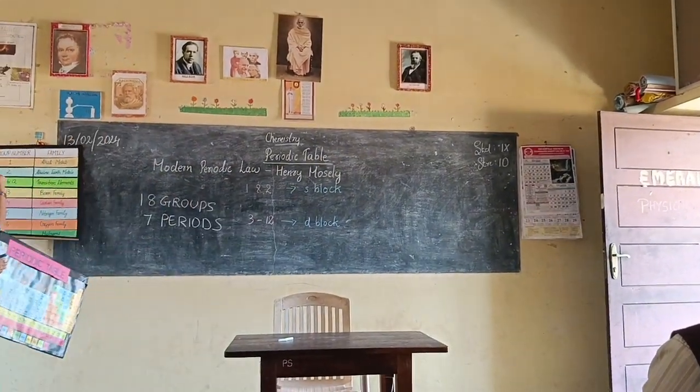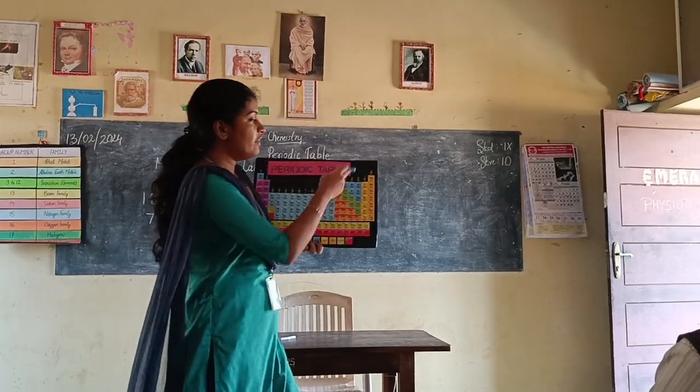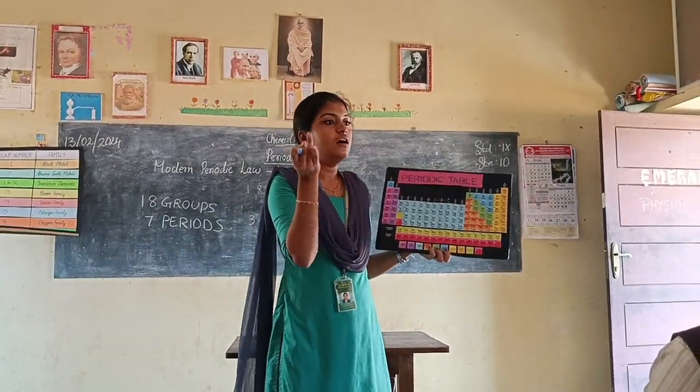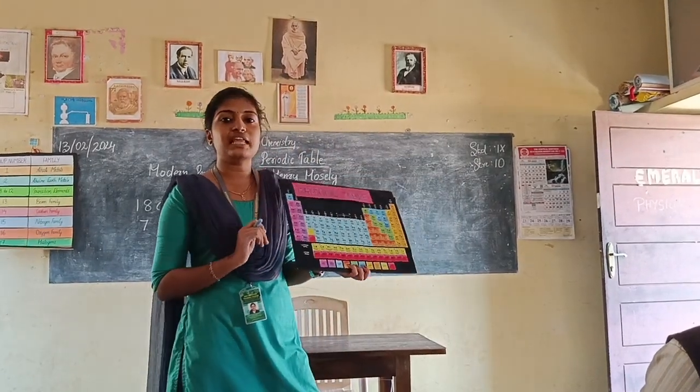So the oxygen family. Okay. Then the 17th group. You are familiar with these elements: chlorine, bromine, iodine, astatine. Where have we studied these elements? Halogens.